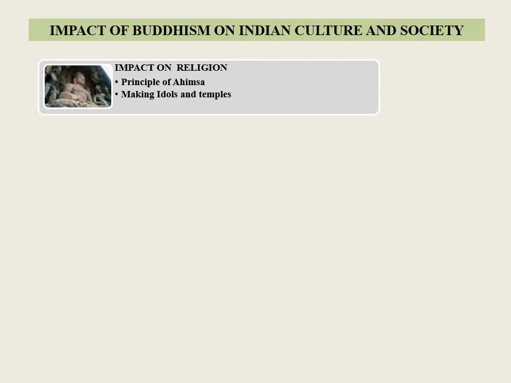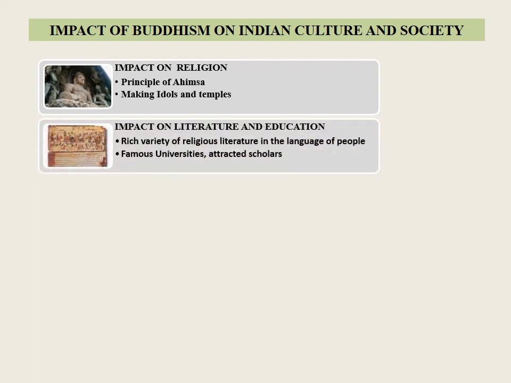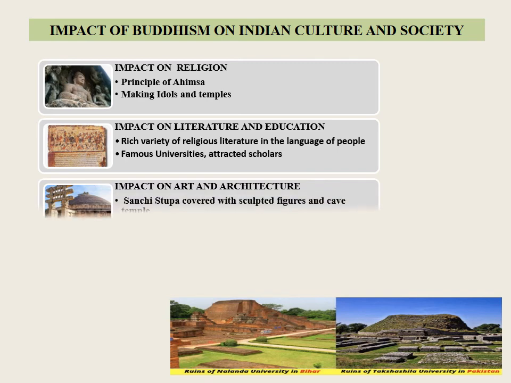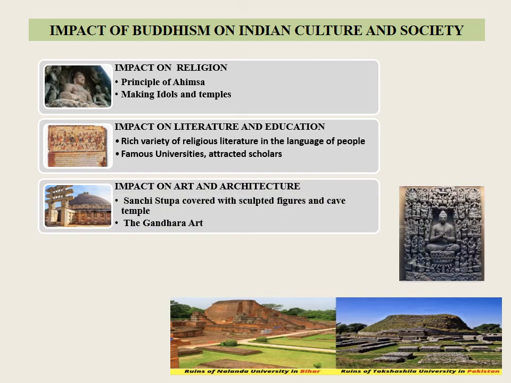Impact on literature and education. The greatest contribution of Buddhism was its rich variety of religious literature in the language of the people. The Buddhist centers of learning developed into famous universities: Nalanda, Taxila, Vikramasila, etc. Impact on art and architecture. The gateways and railings of Sanchi Stupa were covered with sculpted figures. They constructed cave temples, which were decorated with beautiful frescoes. The Gandhara art was developed under Buddhist patronage.